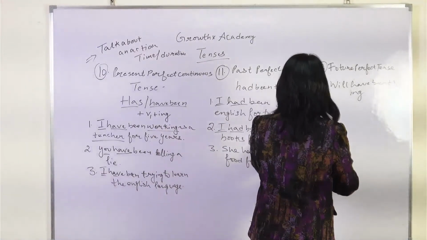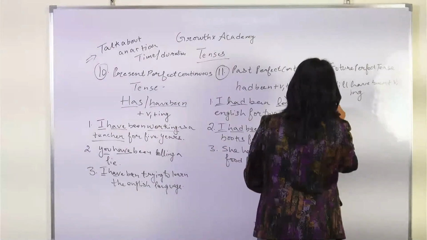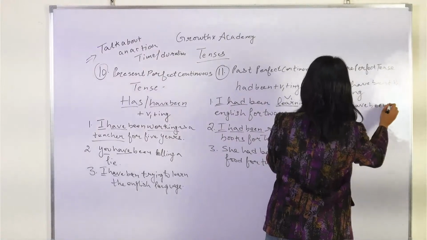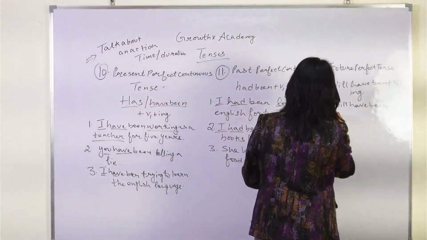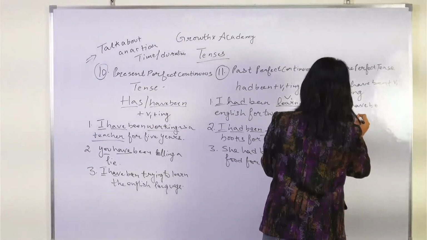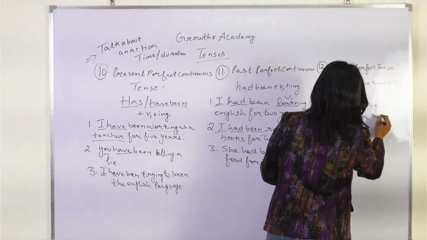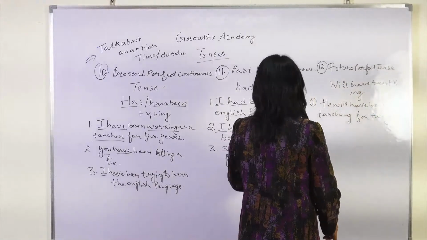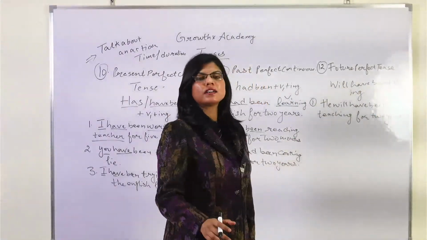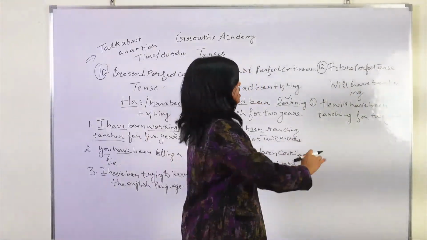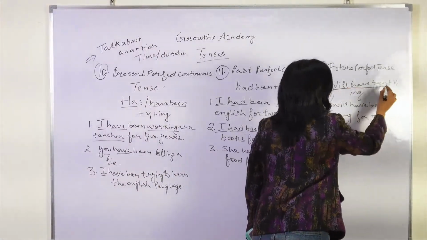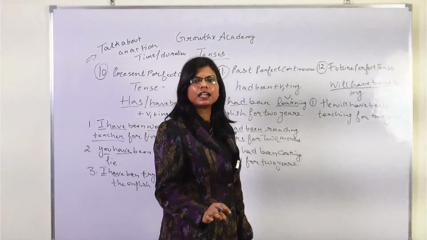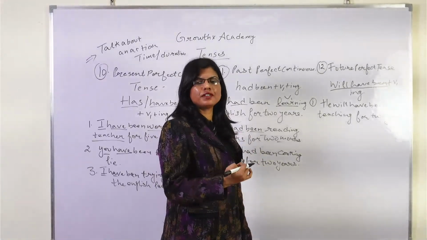Okay, so number one, he will have been teaching for 2 years. Okay, so now again I'm repeating, कि वह 2 सालों से पढ़ा रहा होगा. Be very careful. We are using here will have been all together. It's not like had been, हमने सिर्फ use किया था. It's not like that. We are going to use it very, very clearly.